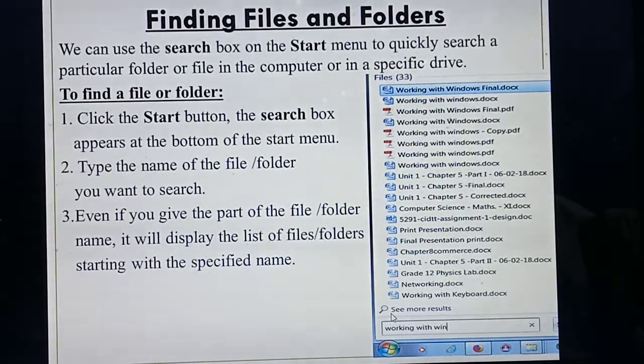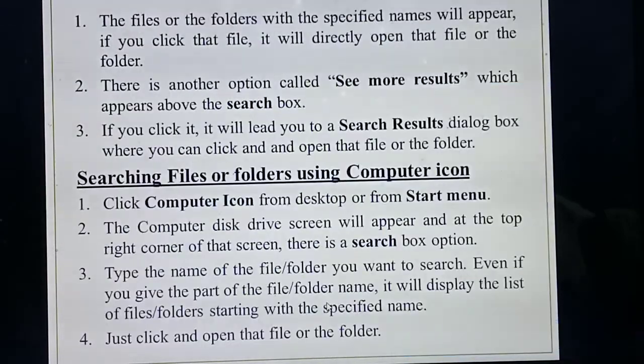If you click this also, it works the same as the search box. So this See more results also works the same as what? Search box. If you type something in that place, it will work the same as the search box and display the files like this. Understood? So what steps have you studied? Once you select or type the file in the search box, you need to open that one. Next, another option is that in See more results you need to type and search it. Understood, students? Okay. This is the first thing.